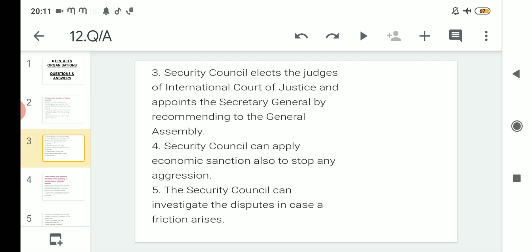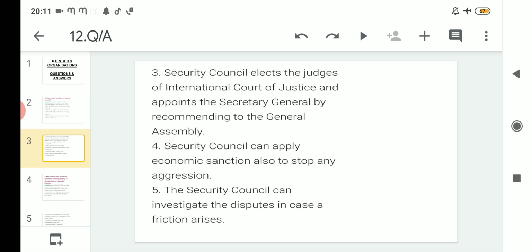The Security Council elects these judges, and it also recommends the name of the Secretary General to the General Assembly, and the General Assembly then appoints.